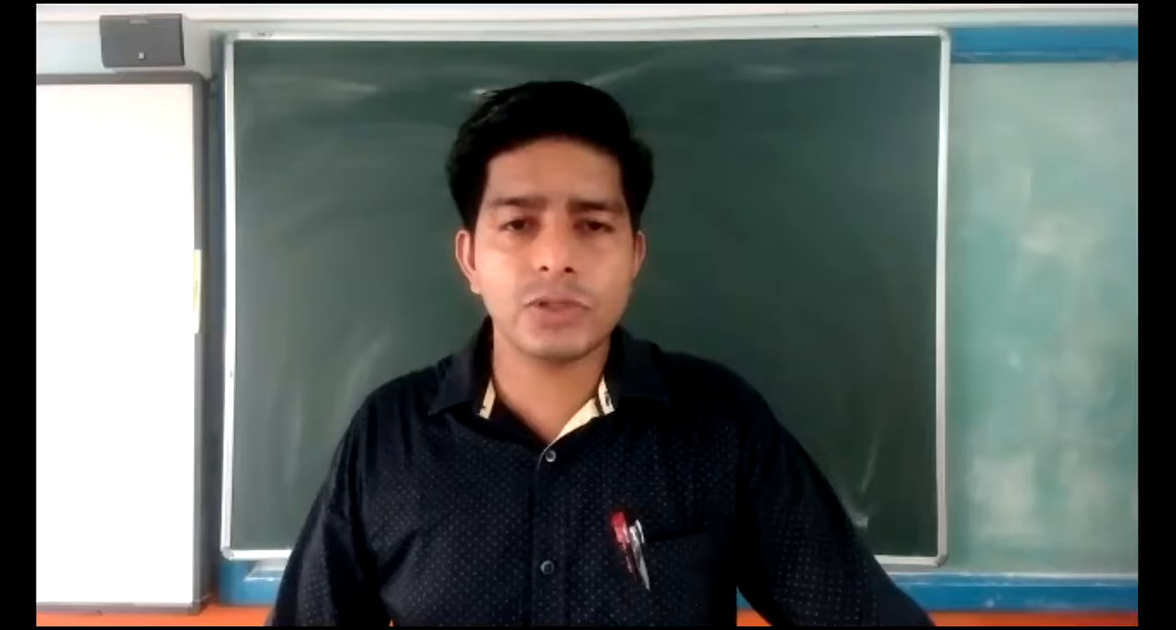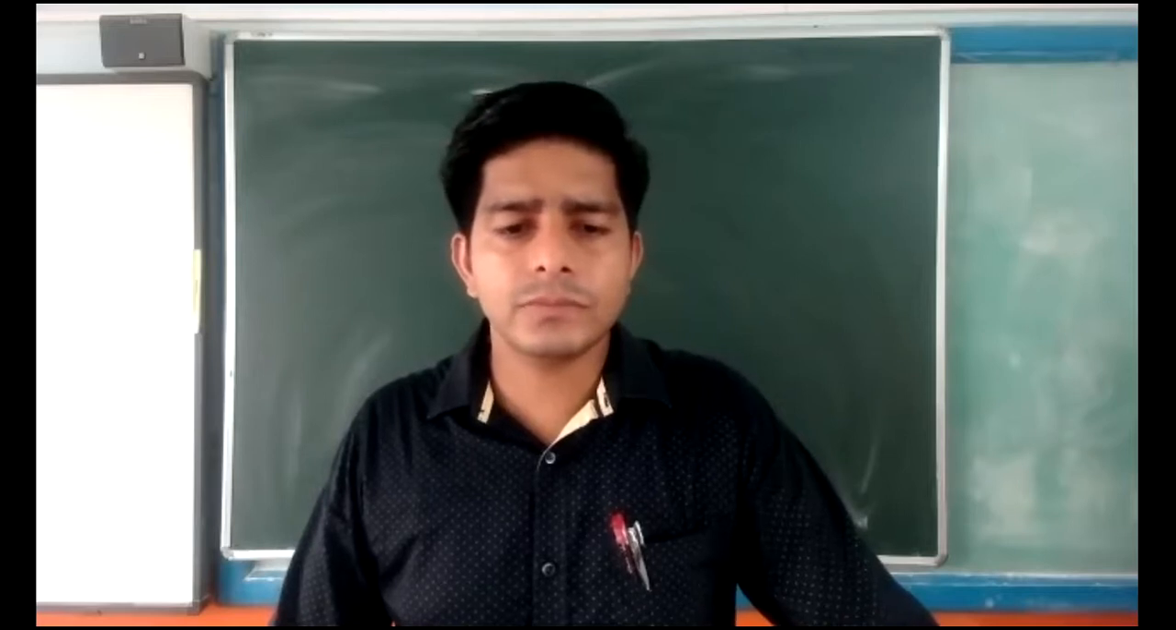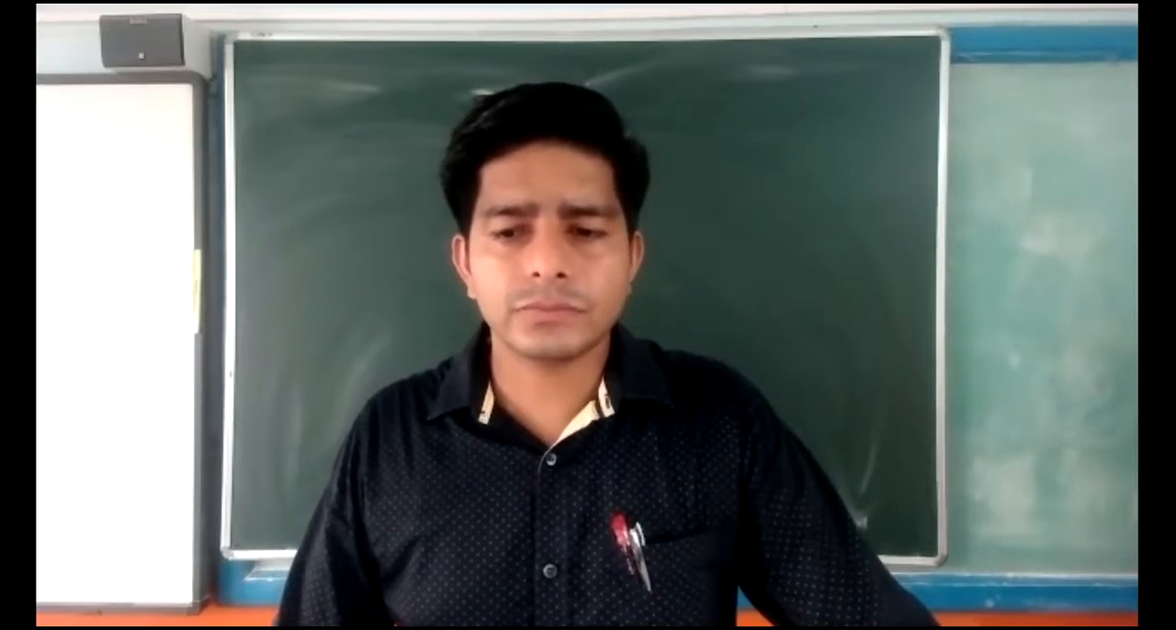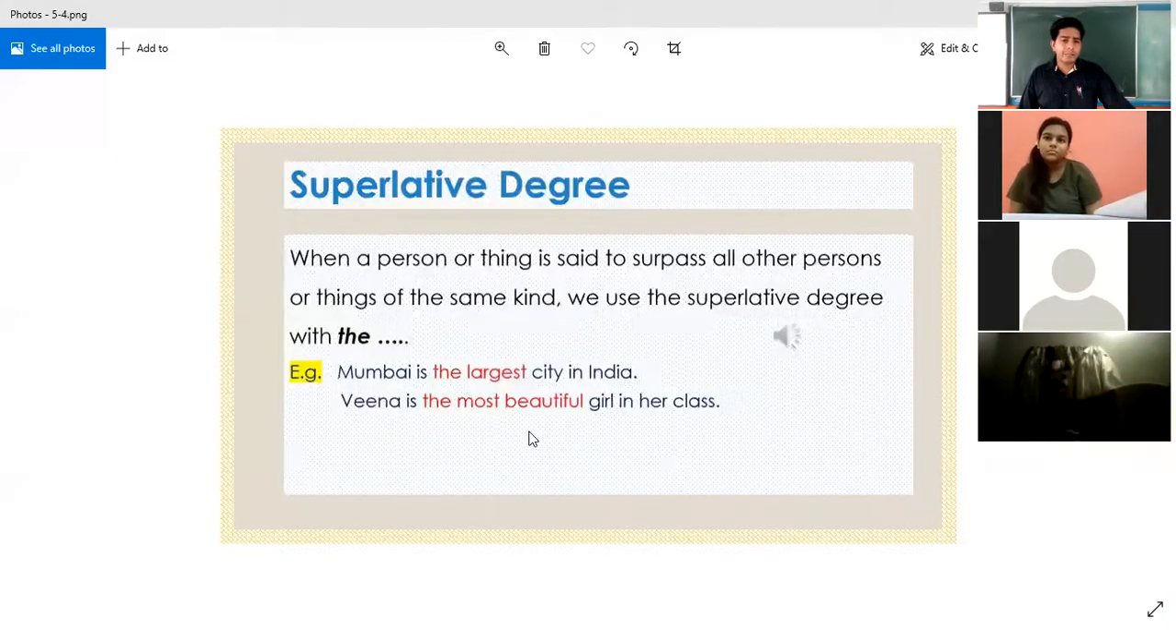Now we are moving to the superlative degree. When a person or thing is said to surpass all other persons or things of the same kind, we use the superlative degree with the. With the, we are using the superlative degree to mention the supreme one out of more than two people. Out of that, the supreme one or the greatest one, the biggest one in quality or whatever it is. For that purpose, we use the superlative degree of comparison.